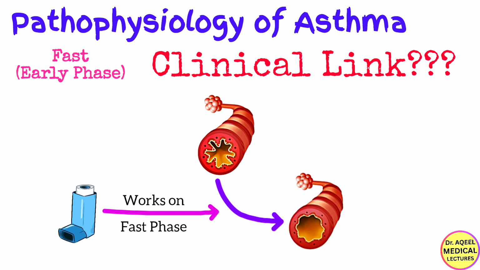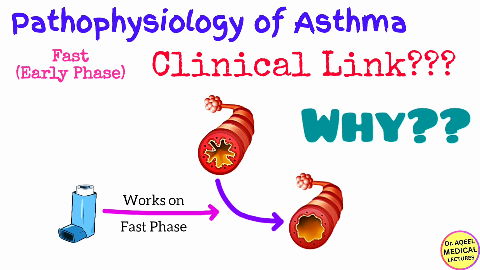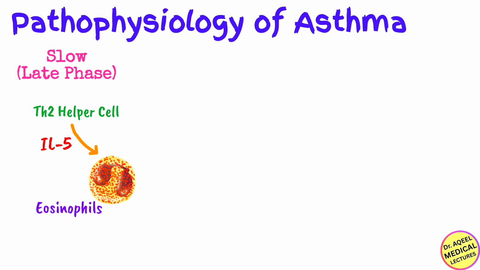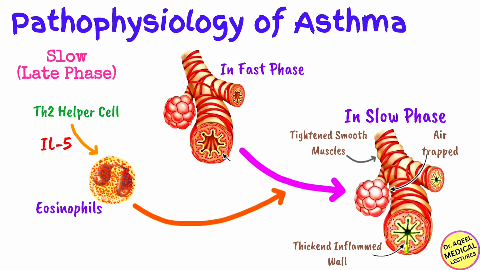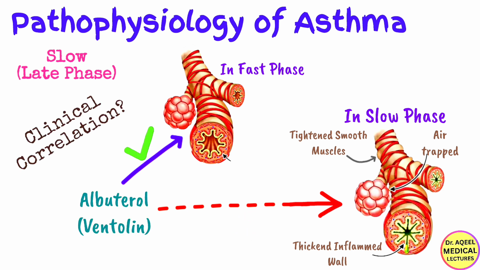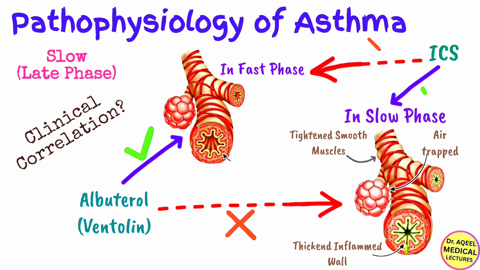But remember the question I asked at the start, why is albuterol not enough? And now we will talk about the late phase reaction or the slow problem. Its timeline is within 4 to 6 hours and its mechanism is as the eosinophils finally arrive. Recruited by IL-5, they release toxic proteins that strip away the epithelial lining of the airway. This causes massive edema and inflammation. Albuterol doesn't fix swelling. You can't relax a swollen wall. This is why patients who only use albuterol eventually end up in the ER, and how it is clinically correlated. This late phase is why we prescribe inhaled corticosteroids or ICS. Steroids kill the eosinophils and stop the late phase before it destroys the lungs.